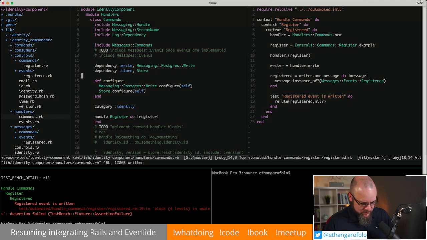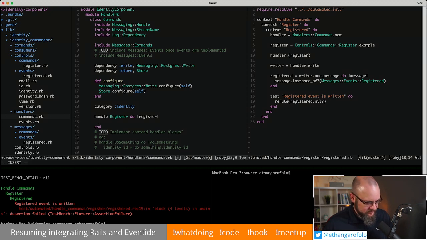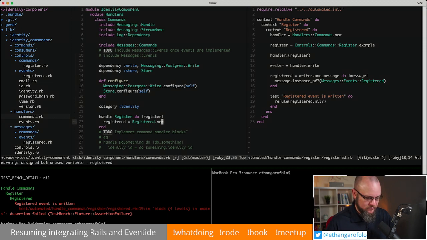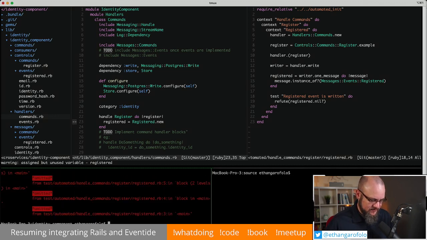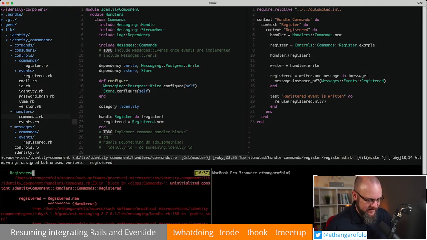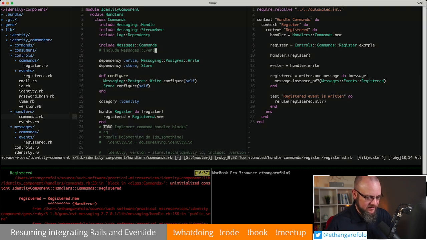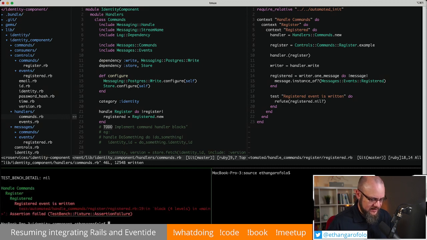All right, cool. So now we have the bare bones handler there. And the typical flow here is just really do the minimum to get our test to pass. And our test right now is just checking to see if a registered event is written to the stream. So all we would need to do to get that is say, hey, registered, let's grab a registered new. That'll fail now for the same reason that the command failed, we haven't included the events yet. There they are. Great. Let's run again.